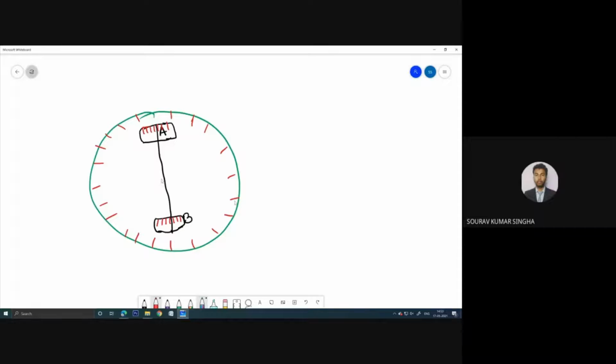Now suppose at the initial position both plates are locked. I have told you about two plates, the lower plate and the upper plate. When I lock this lower plate, what happened? The upper plate is free. The upper plate can be rotated.